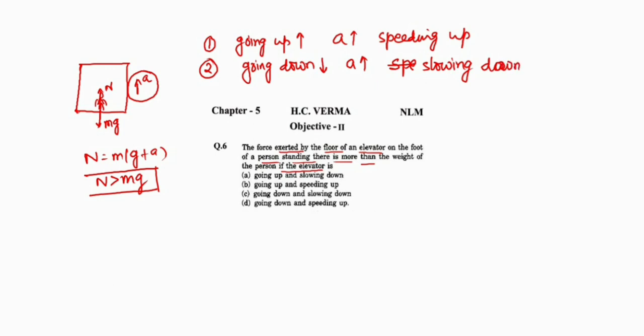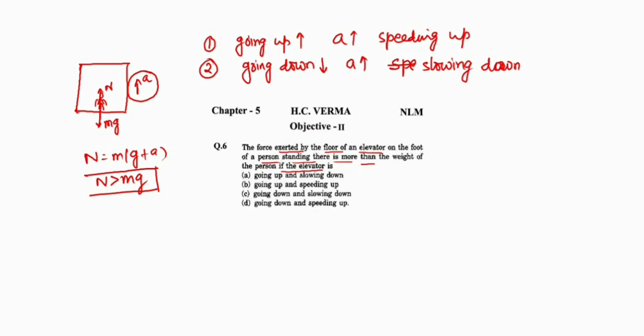Is that clear? What is the simple concept? The direction of A must be in the upward direction. If the elevator is going in the upward direction, it is speeding up. And if the elevator is going in the downward direction, it is slowing down.